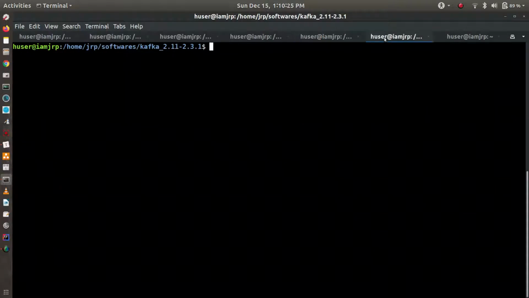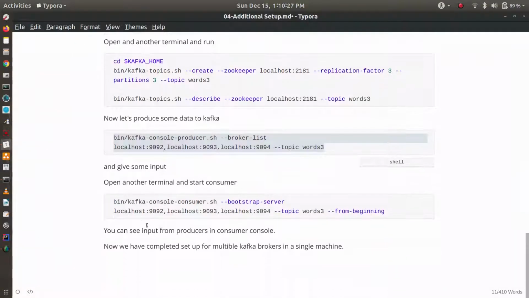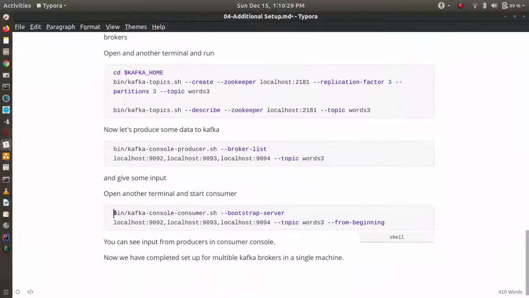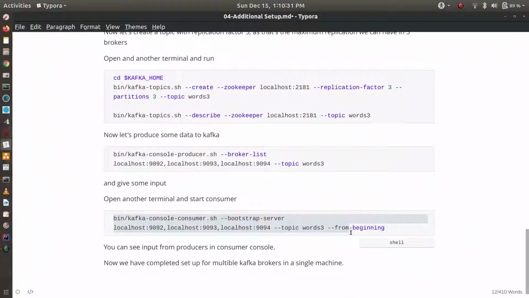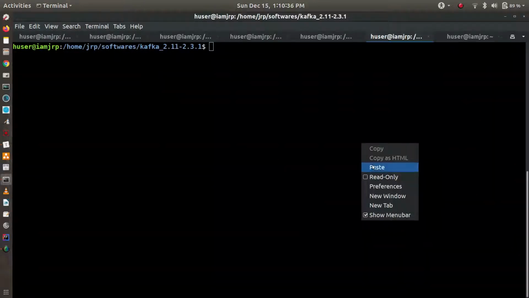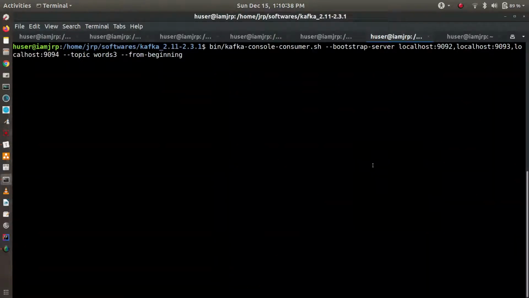Now let's start a consumer in another terminal. In the consumer also you can give the bootstrap servers, comma separated: localhost 9092, localhost 9093, localhost 9094. The topic is given, and from the beginning it will listen and consume.